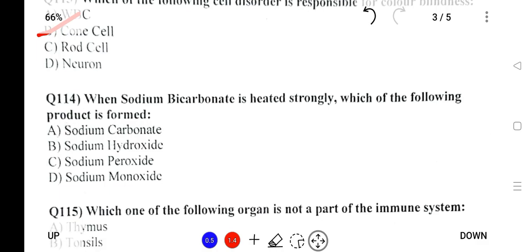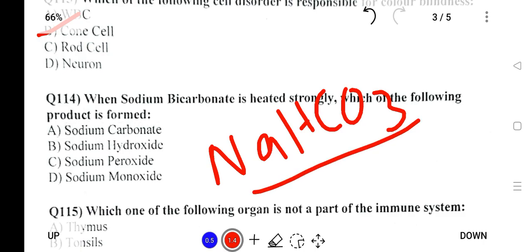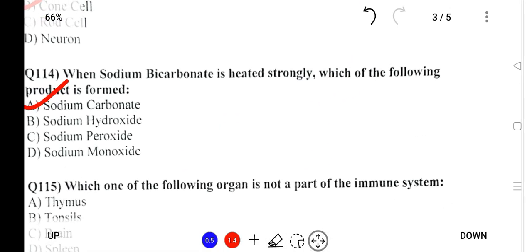When sodium bicarbonate is heated strongly, which of the following is produced? Sodium bicarbonate is baking soda, also called NaHCO3, that is sodium hydrogen carbonate. When heated, it forms sodium carbonate, carbon dioxide and water. So it will be sodium carbonate.